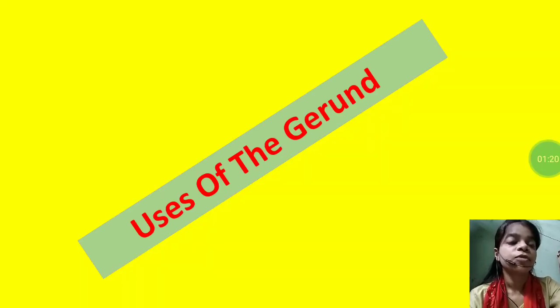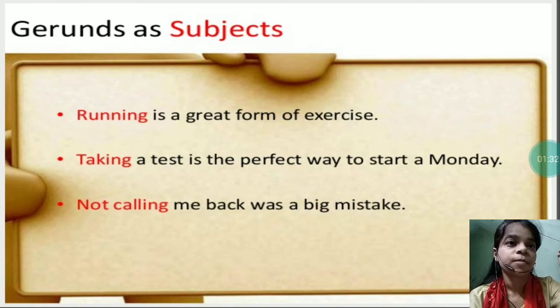Now we will move to the uses of gerund. So there are many uses of gerund, but we will learn about only the four main ones. So the first role played by gerund is of the subject. That means the gerund acts as the subject. For example, running is a great form of exercise.